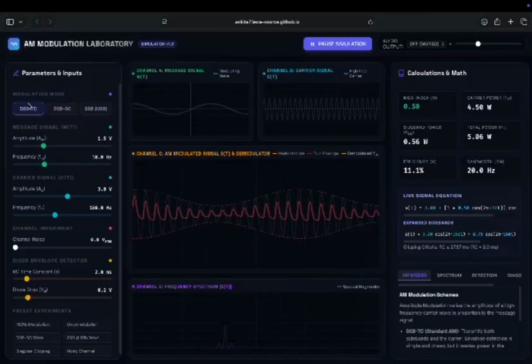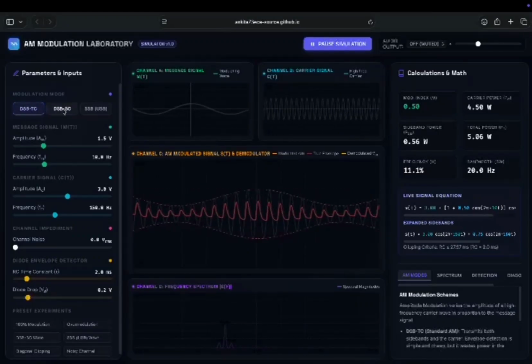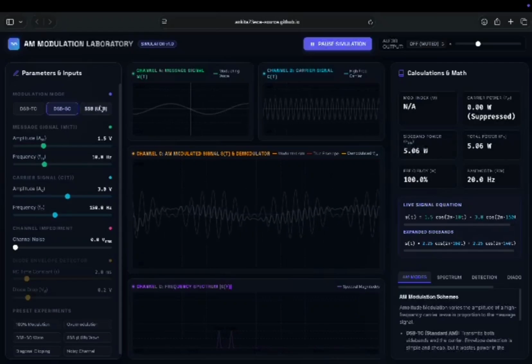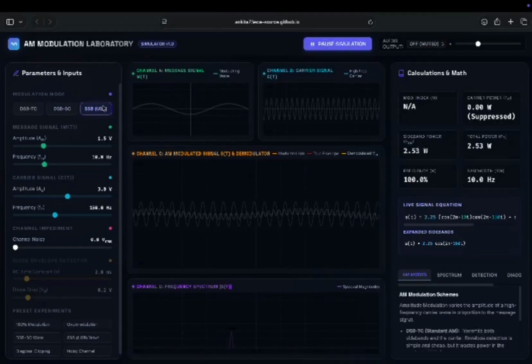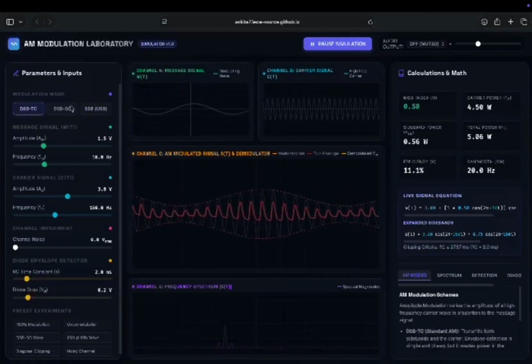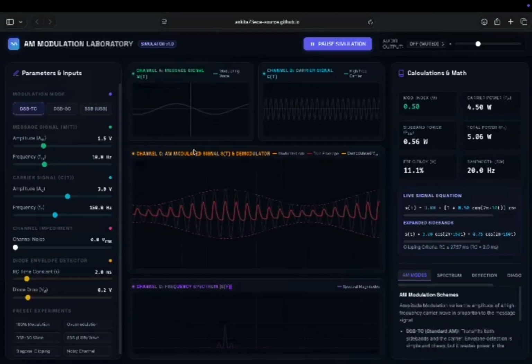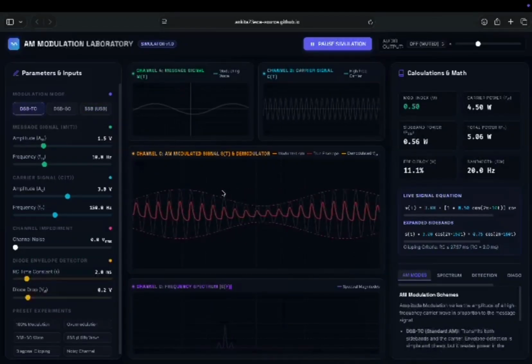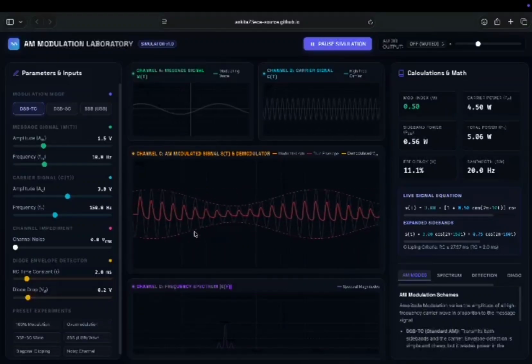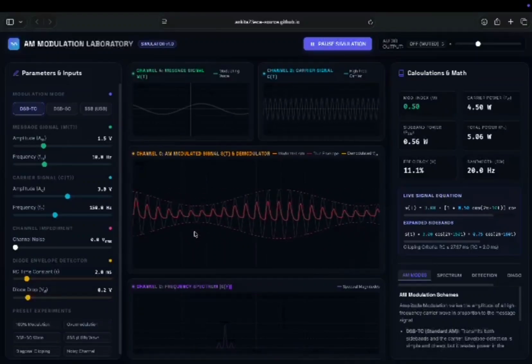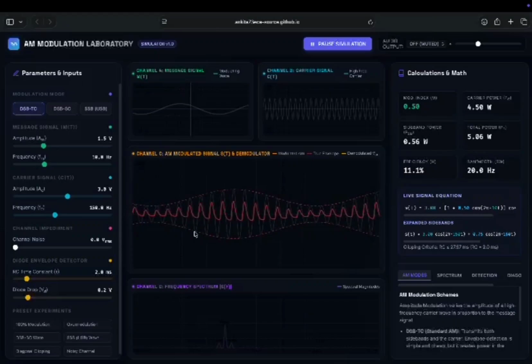This simulator supports DSB-TC, DSB-SC and SSB modulation modes for comparative study. This simulator provides an interactive environment for understanding analog communication concepts, AM generation, spectrum analysis and demodulation.